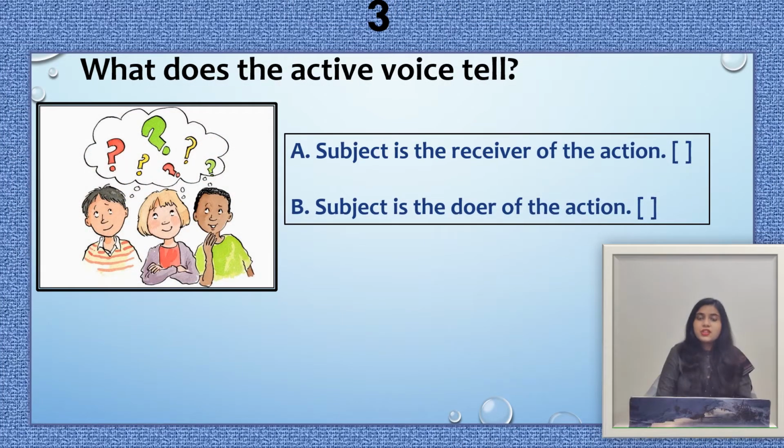The third question is: what does the active voice tell? The options are option A, subject is the receiver of the action. Option B, subject is the doer of the action. And your time starts now.